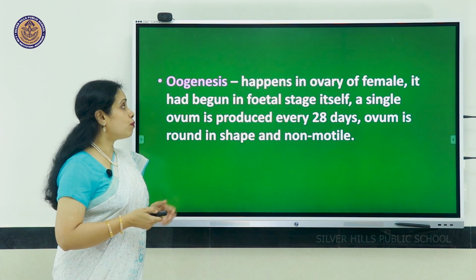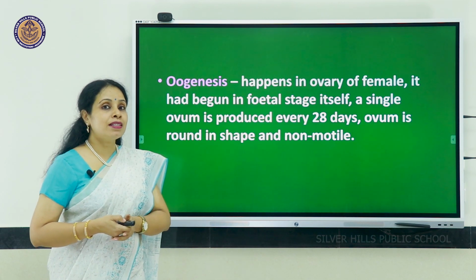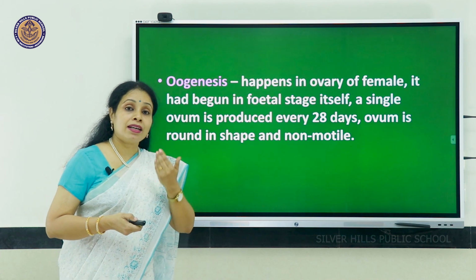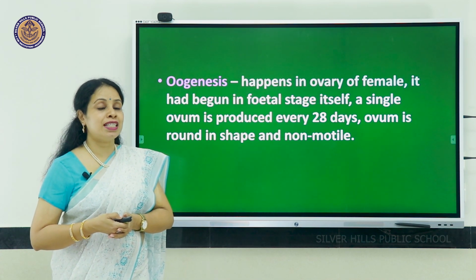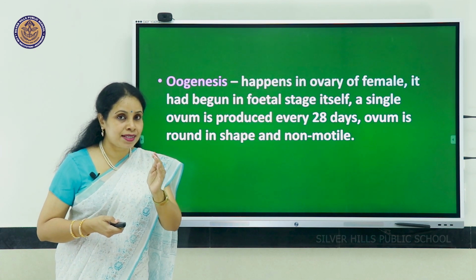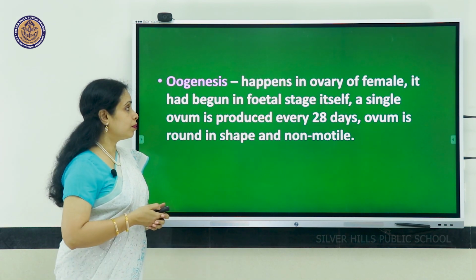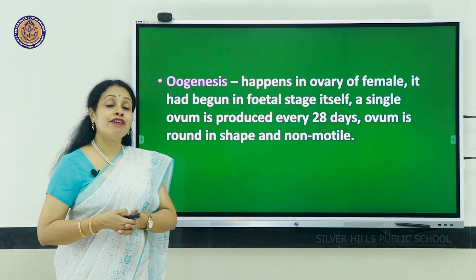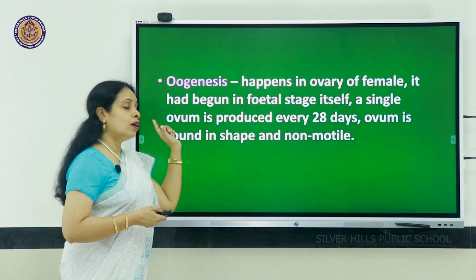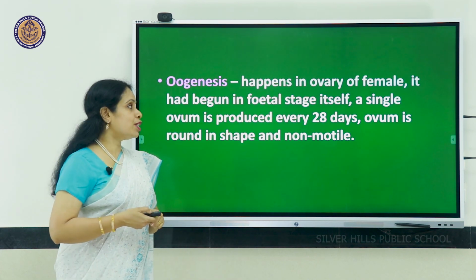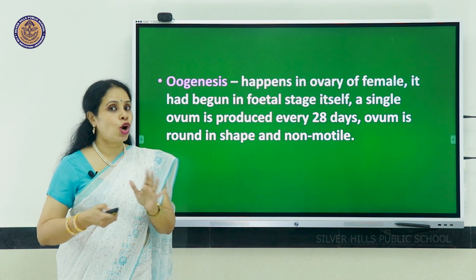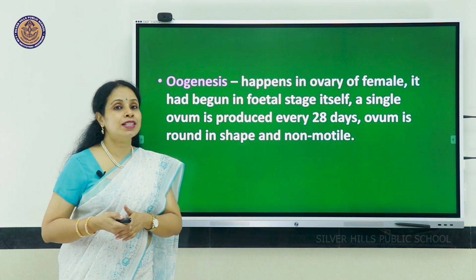Oogenesis is the formation of ovum. It happens in the ovary of female. It had begun long time back when the girl child was a fetus in the mother's womb, but the divisions got arrested at a particular stage. And then further it continues only after puberty, when the menstrual cycle starts. Only a single ovum is produced every 28 days. The ovum is rounded in shape and it is non-motile. It cannot move on its own.